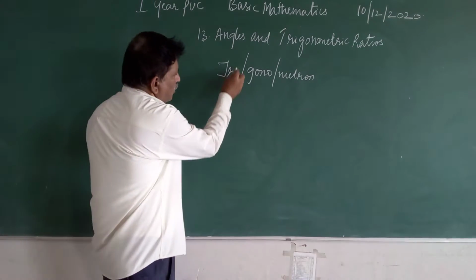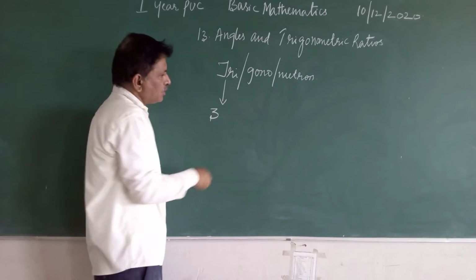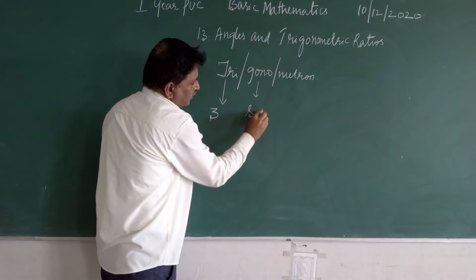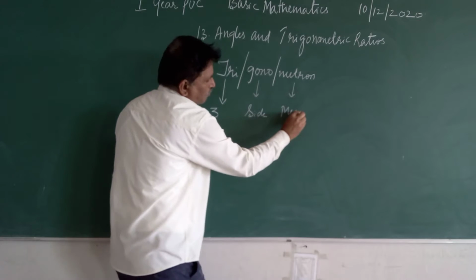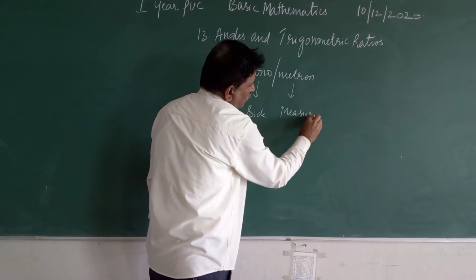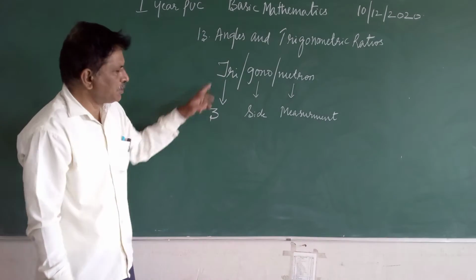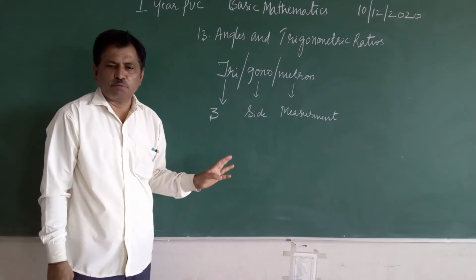Tri means 3. Gon means side. Metron means measurement. So tri means 3, gon means side, metron means measurement.